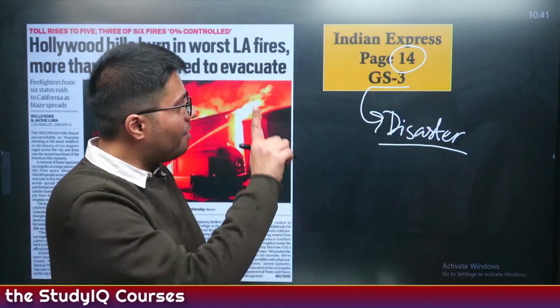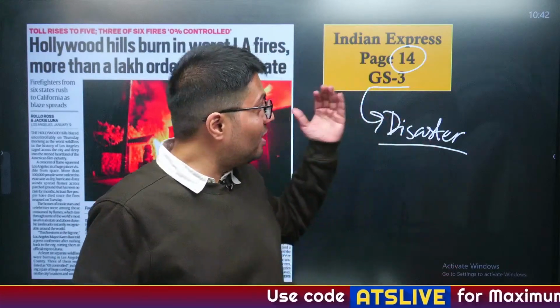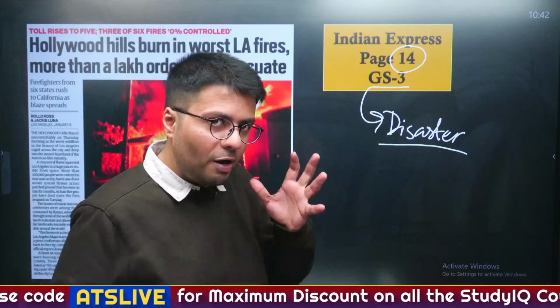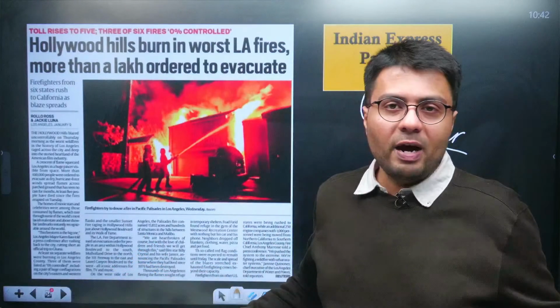That is why I have written GS3 over there. Now, disaster management is primarily not asked in prelims, but such changes in weather phenomena, which are part of the geography syllabus, are frequently asked in the exam. So please make sure to understand how this wildfire occurs in California and what the reasons are which are promoting wildfire incidents, particularly in the winter months.